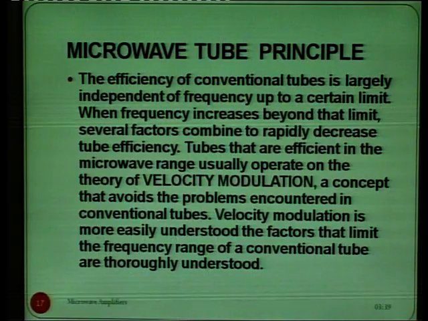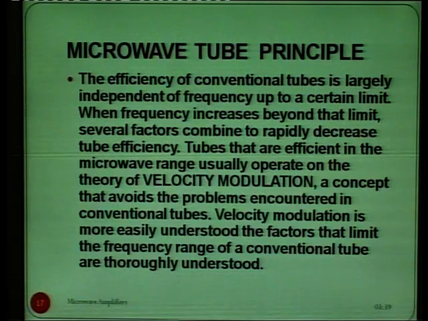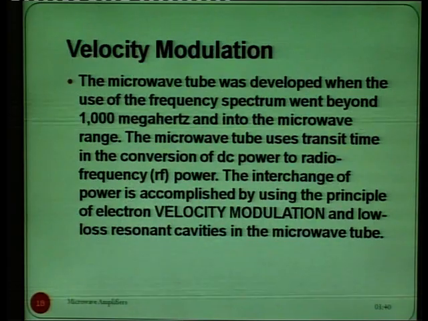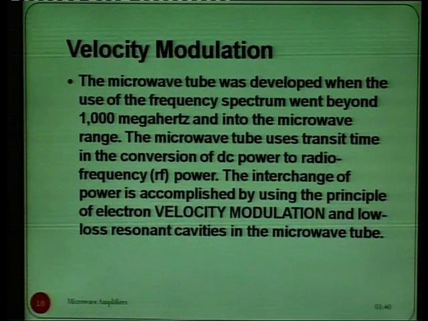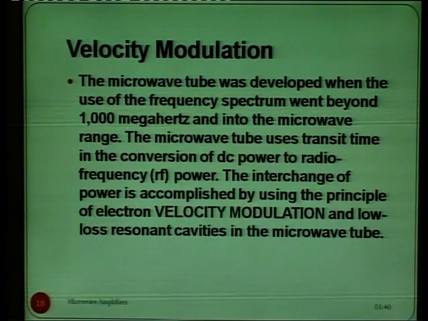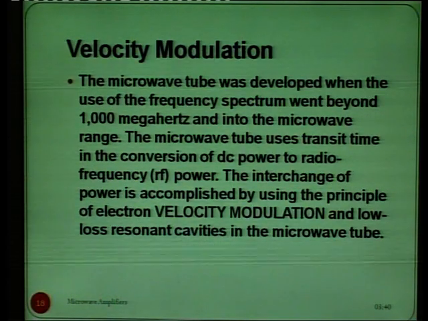So, velocity modulation is more easily understood. The factors that limit the frequency range of a conventional tube are thoroughly understood. So, what is the principle of velocity modulation? We will discuss now. The microwave tube was developed when the use of the frequency spectrum went beyond 1000 megahertz and